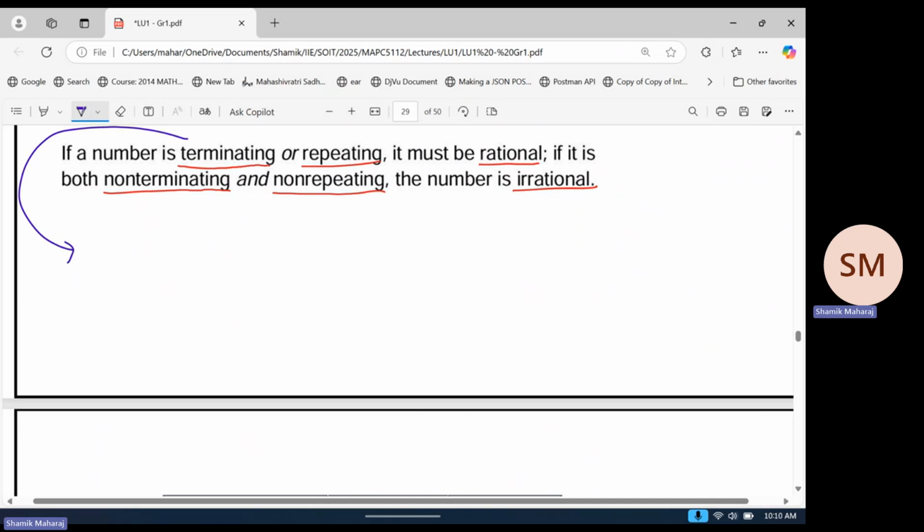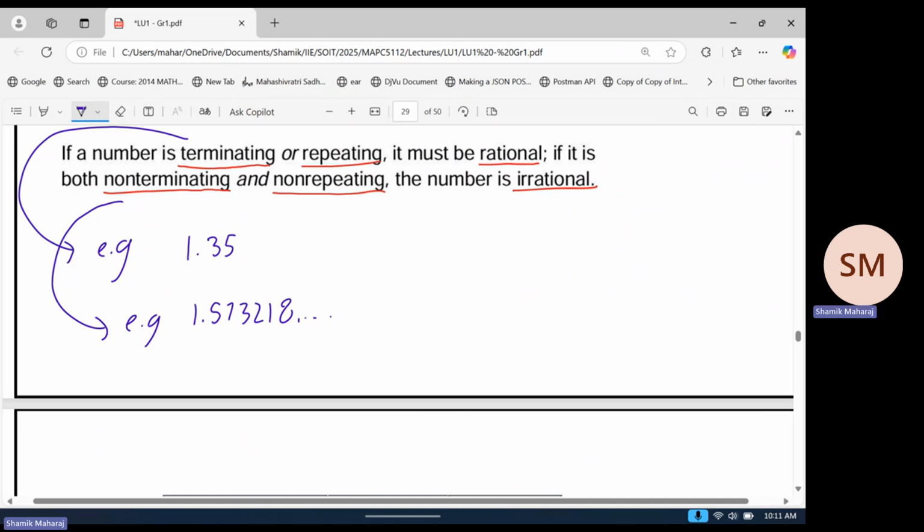Terminating would be, for example, a number like 1.35. It's a decimal, and afterwards there's a finite number of digits, so this is terminating. If it went on 3572, and so on, forever, then it's non-terminating. Here we can see clearly it stops, so that's terminating. Non-terminating would be, for example, 1.573218 and so on. It just carries on. It doesn't stop. Am I losing anybody so far?